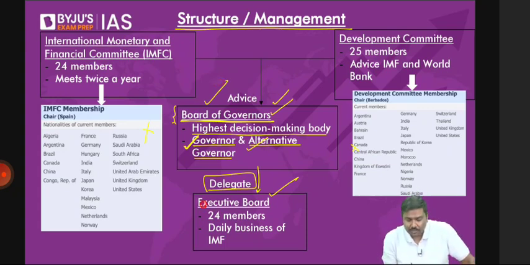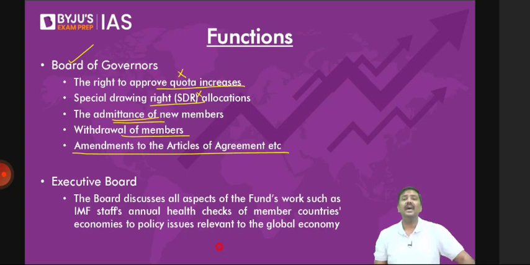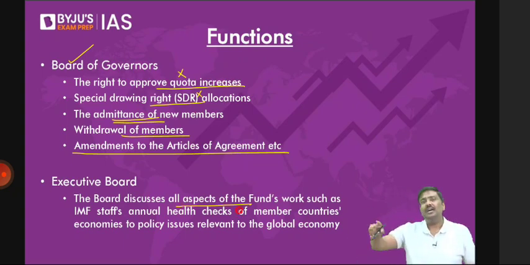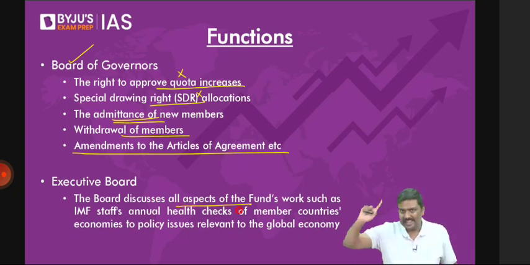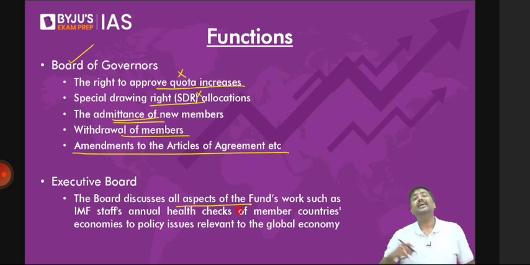Each of the member countries will be divided into groups here, and 24 members will be representing these 190 member countries. It will take care of the day-to-day activities of the IMF. For example, what do you mean by day-to-day activities of the IMF? It will discuss aspects of the work of the IMF: to whom the loan should be given, how much of a loan should be provided, and the policies of member countries of the IMF, for example, is Indian policy counterproductive to a floating exchange rate, etc. All these discussions are done in the executive board.